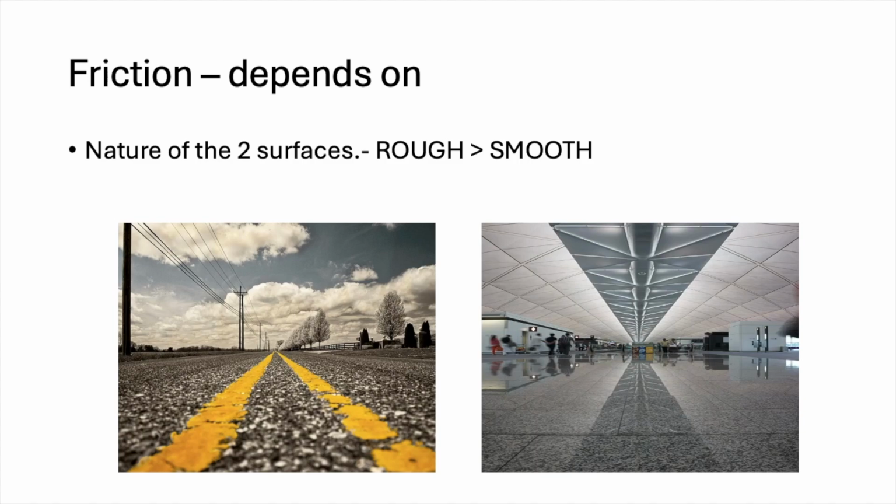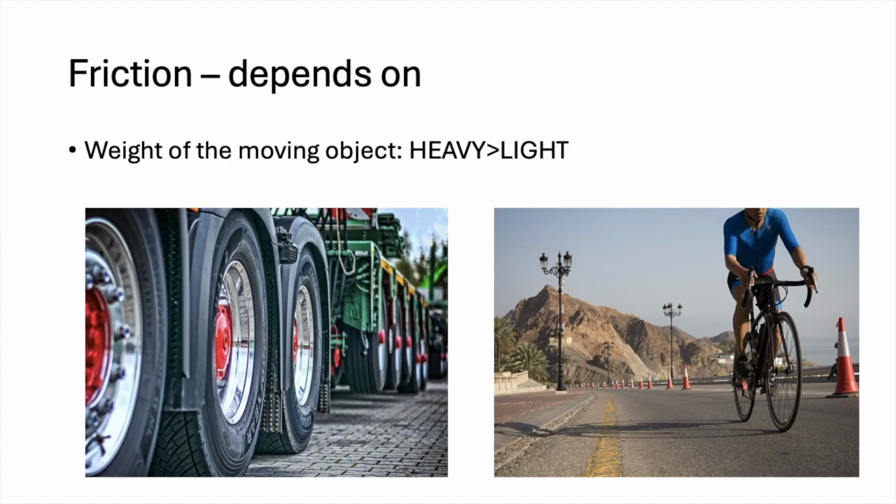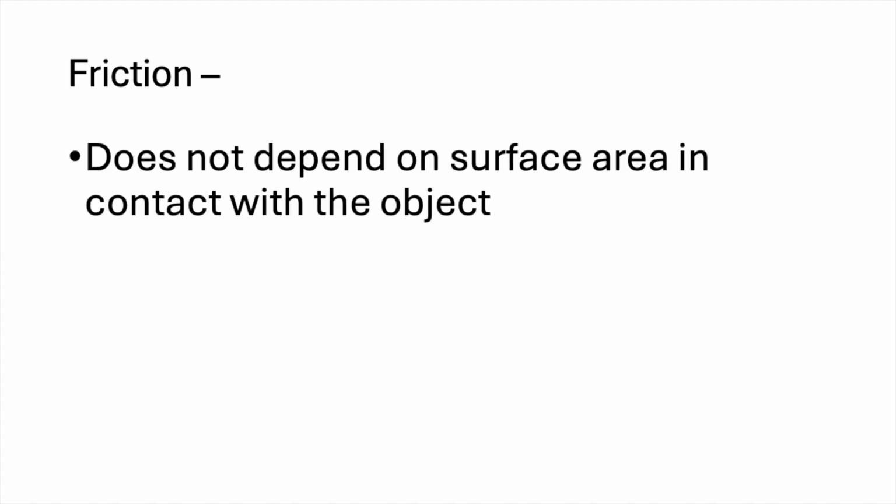Friction depends on the nature of the two surfaces. Rough surfaces provide more friction than smooth surfaces. It also depends on the weight of the moving object. Heavy objects carry more friction than lighter objects. Friction does not depend on the surface area in contact with the object.